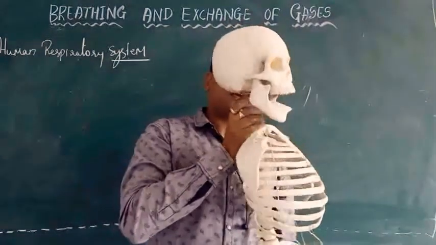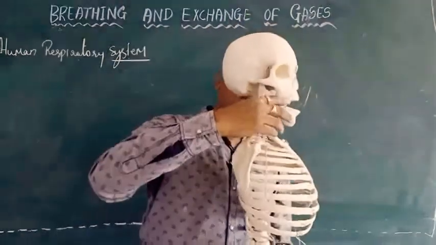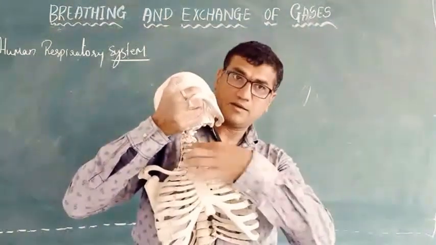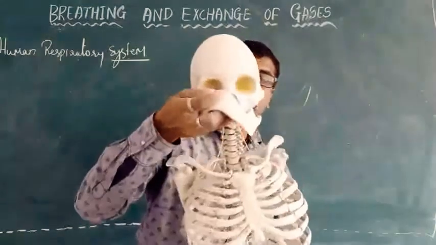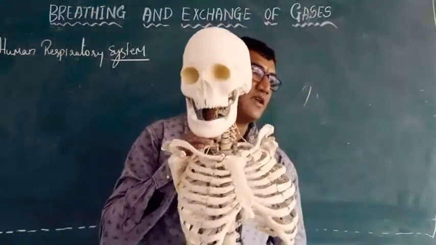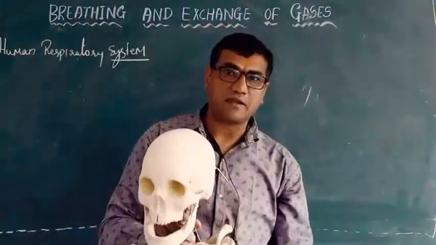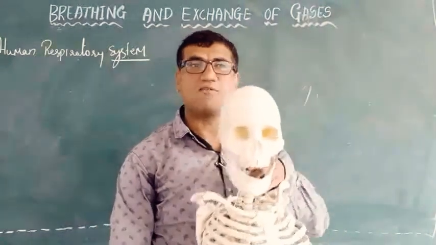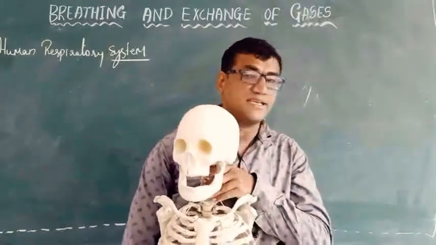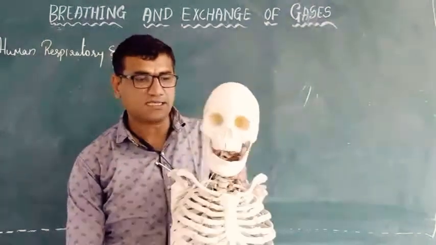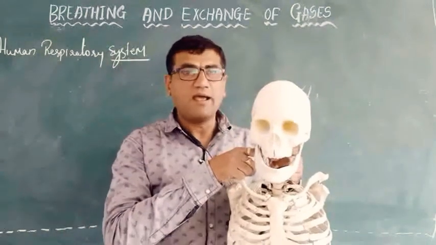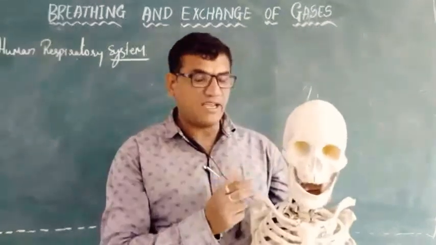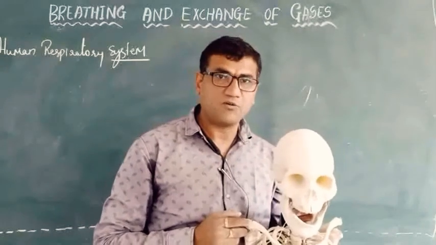The pharynx leads into an opening of the respiratory tract called the glottis, which is always covered by the epiglottis, a flap-like cartilaginous structure. The glottis opens into the trachea, also called the windpipe.